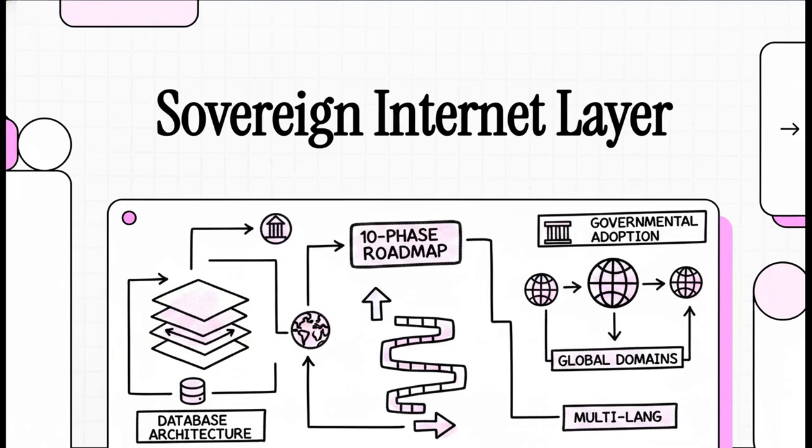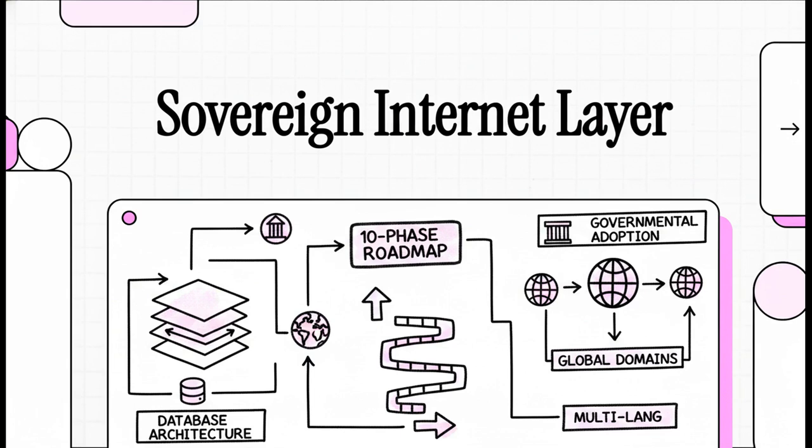We're always looking to take these massive, complex documents and break them down into bite-sized, structured slides so you can actually grasp the big picture. Today, we're diving into a really fascinating document called My Name's Organization, the Multi-Lan domains. Now, this isn't just your standard technical manual. It is literally a 10-phase roadmap for building an entirely new, parallel internet infrastructure.